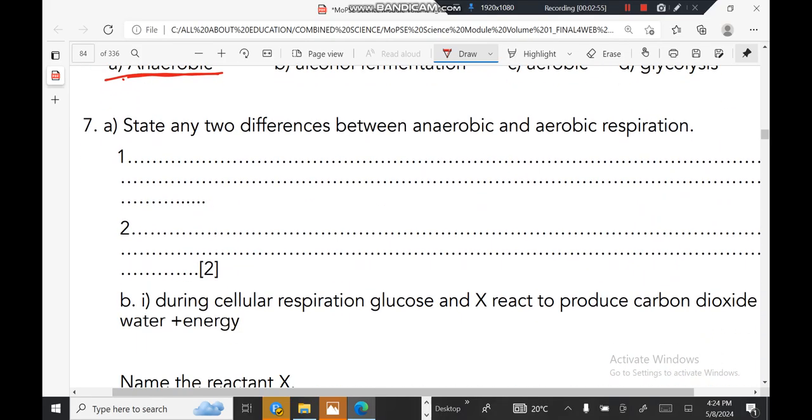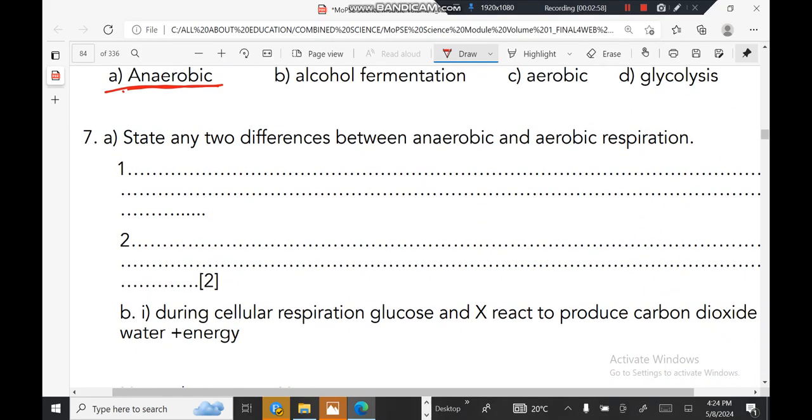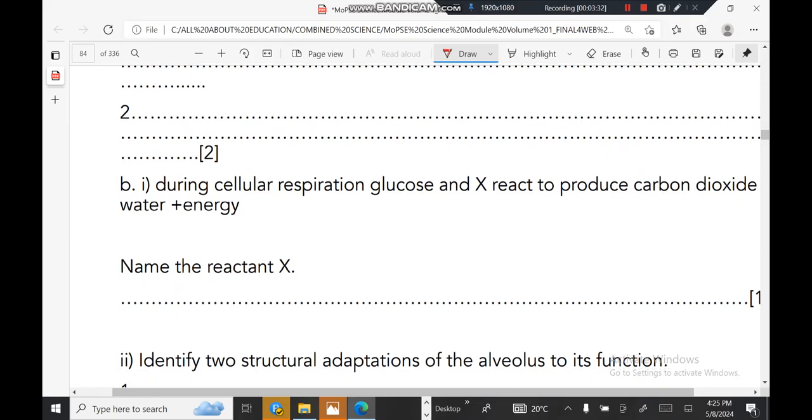And these are structured questions. They are now asking you to give the differences between aerobic respiration and anaerobic respiration. Anaerobic is the respiration that occurs in the absence of oxygen, and aerobic is respiration that takes place in the presence of oxygen. That is the first difference. Also, anaerobic respiration releases less energy, whilst aerobic respiration releases more energy. That is the difference there.